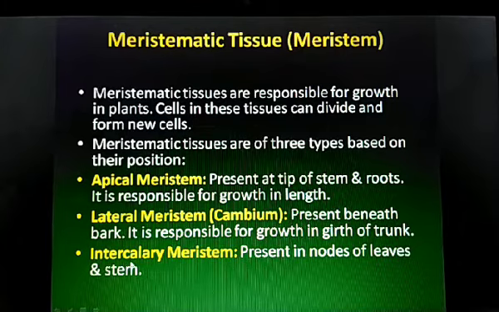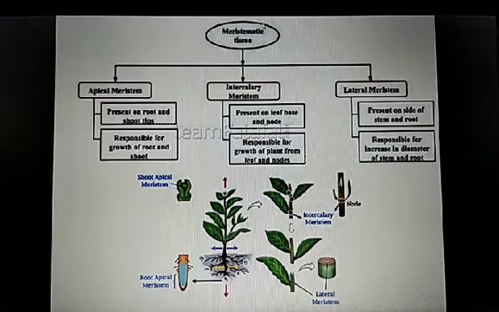Then we have the third type, intercalary meristem. They are present in the nodes of leaves and stem. Okay, this chart shows the location of these three types of meristems. Meristematic tissue is divided into three parts depending upon their position: apical, intercalary, and lateral meristem. As we can see here, apical meristem is present on root and shoot tips.